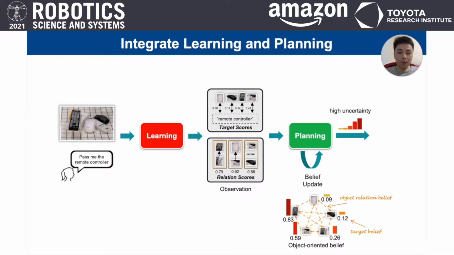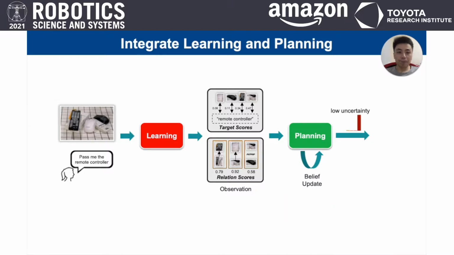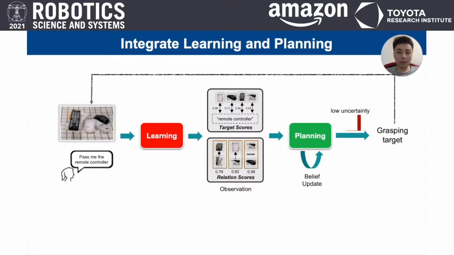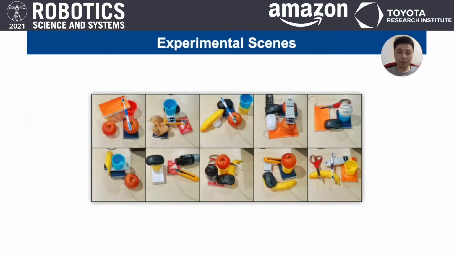If the uncertainty level is high, the robot will ask questions to get more information. We impose a question template, and the object-specific part will be generated by image captioning models. After receiving the answer, the target belief will be updated accordingly. If the uncertainty level is low, the robot will try grasping and go to the next step.